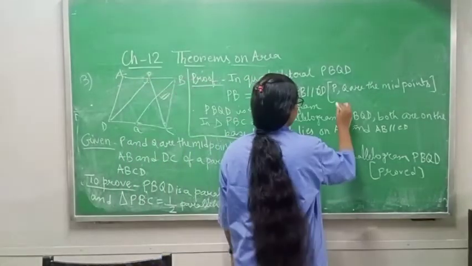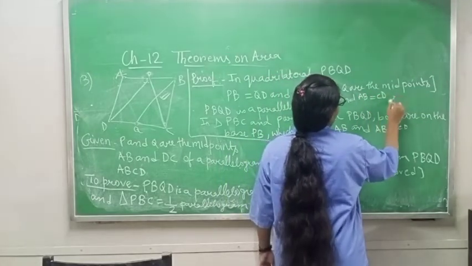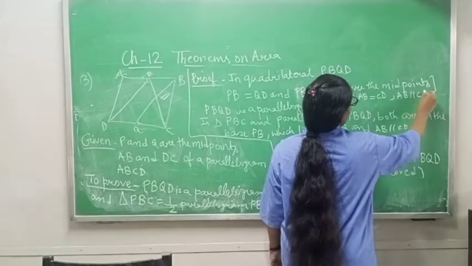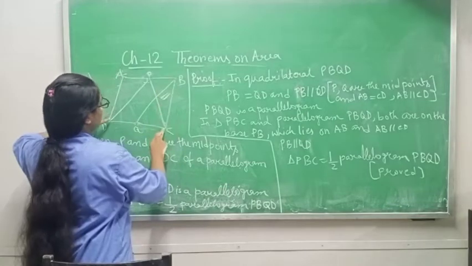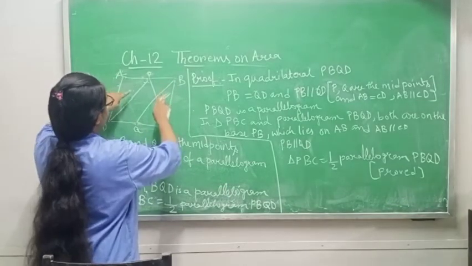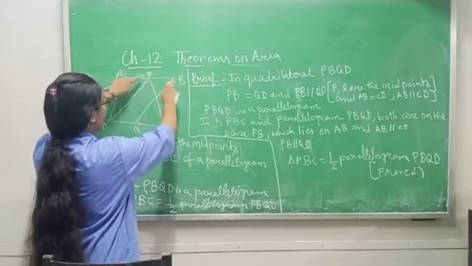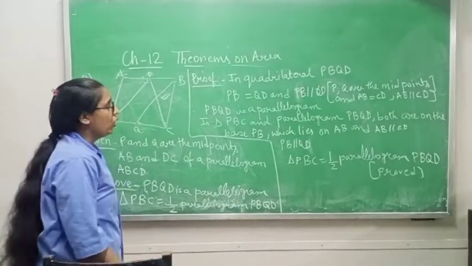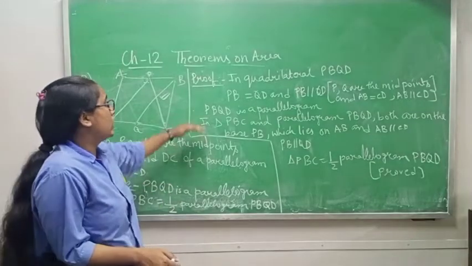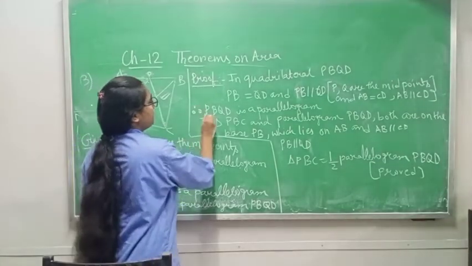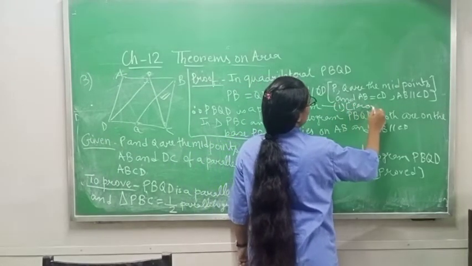You can write because it is given already that AB is equal to CD and AB is also parallel to CD, because ABCD is a parallelogram. So if AB is parallel to CD and AB is equal to CD, it means PB is also equal to DQ and PB is also parallel to DQ. Okay. Now if you are proving that opposite sides are equal and parallel, then you can say that therefore PBQD is a parallelogram. This is part 1 which is proved.